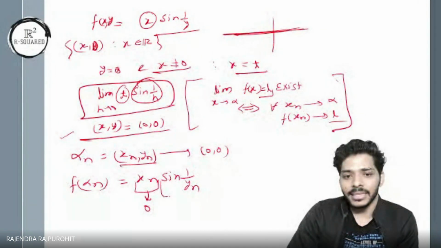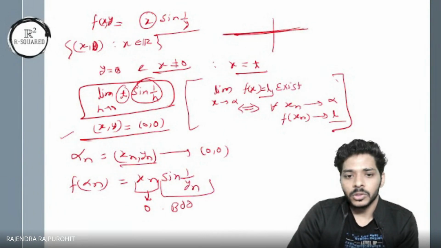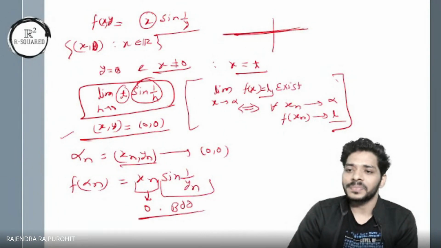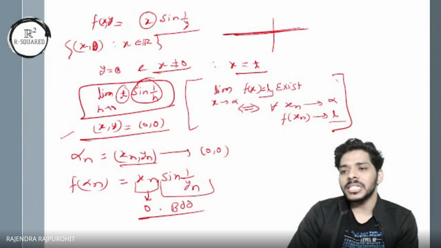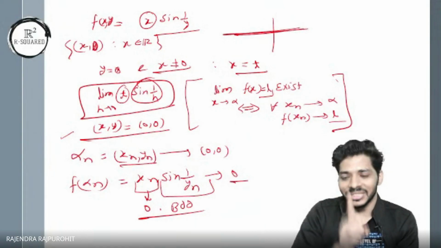And this sine 1 upon yn is bounded, because the sine function is bounded. So where do you think the product will go? One sequence is bounded, the other sequence goes to 0, so the product goes to 0. So the limit exists and is equal to 0. So at 0, 0 the limit exists.